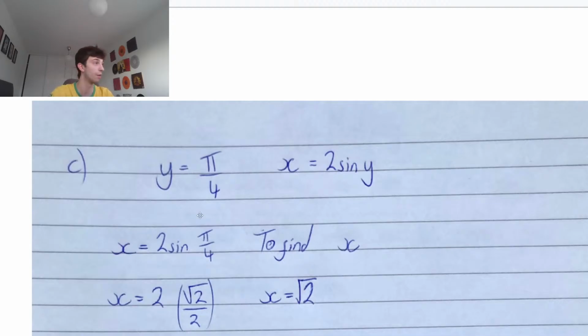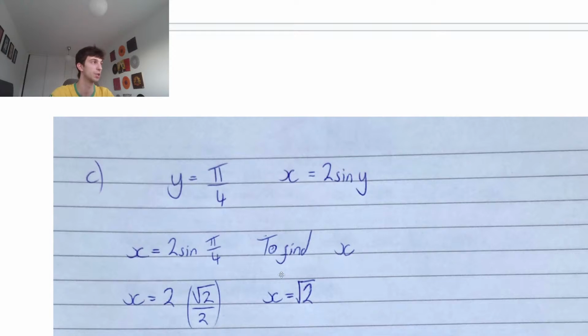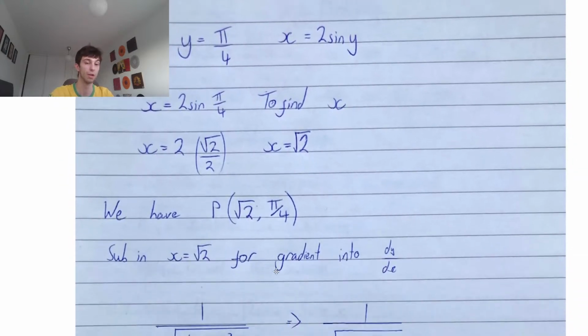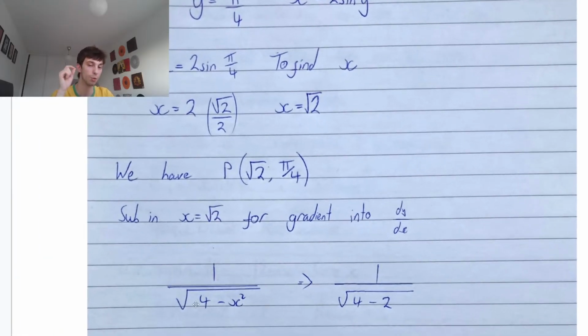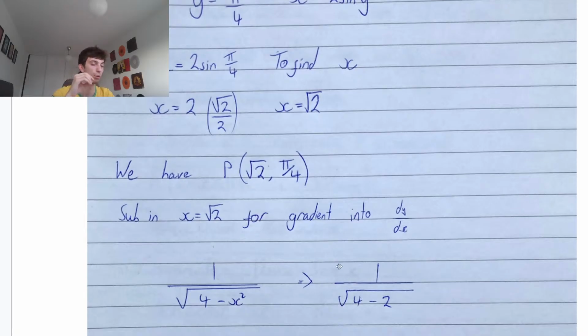X is root 2. So we now have our y coordinate and our x coordinate. Now we just need to find the gradient. So into the answer that we found for part B, all we have to do is plug in x equals root 2. So we have 1 over the square root of 4 minus x squared. Root 2 squared is just 2. Okay, so we get left with 1 over the square root of 4 minus 2. That's just 1 over root 2.